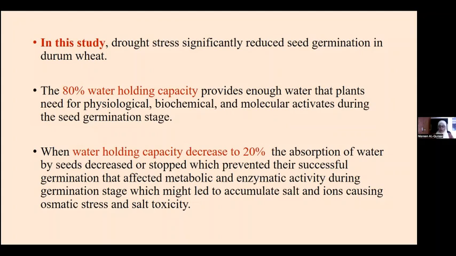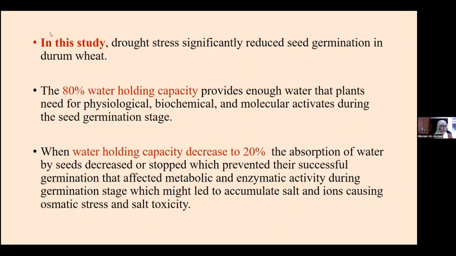And when water holding capacity decreased to 20%, the absorption of water by the seed decreased or stopped, which prevents successful passing of the germination stage and affects the metabolic and enzymatic activity that is essential for seed germination. And the seeds suffer from accumulation of salt stress, causing osmotic stress and ion toxicity when the water availability decreased to 20%.